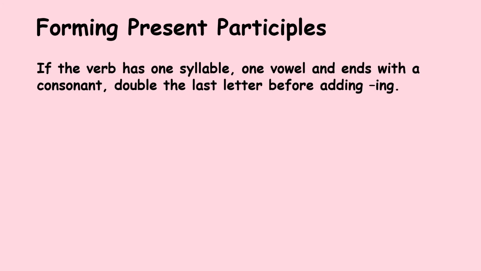How do we form present participles? Now, if the verb has one syllable like play, run, sleep, sing, dance, and not verbs like allow, travel, which have two or more syllables. So if the verb has only one syllable, one vowel, and ends with a consonant, then you double the last letter before adding ing.